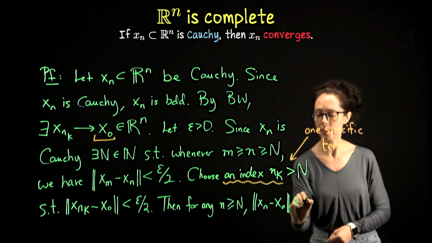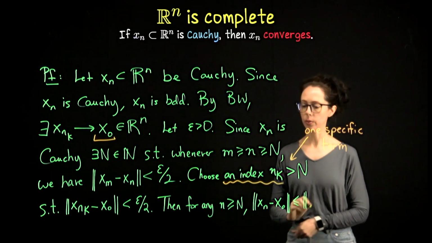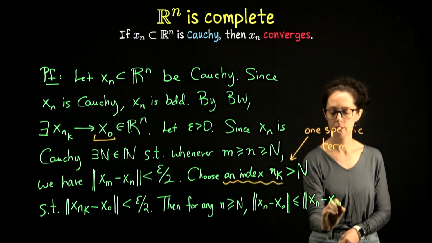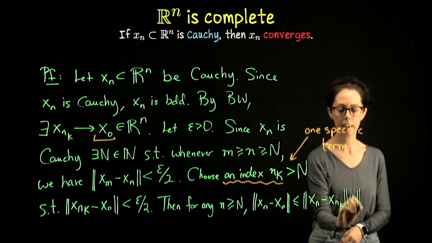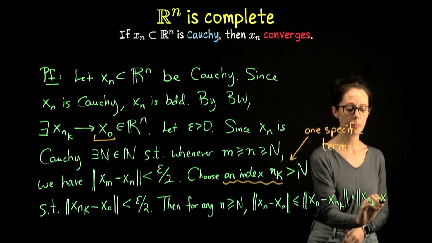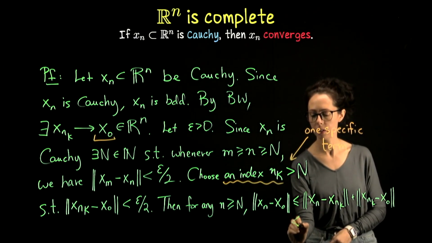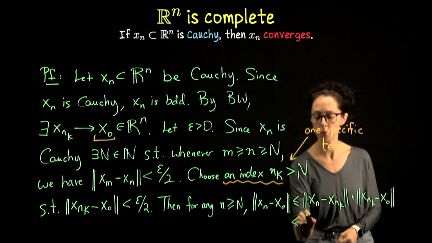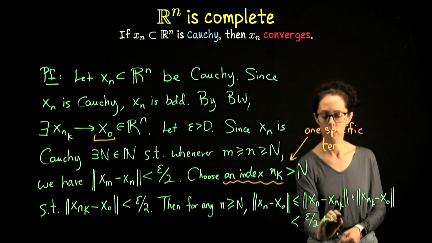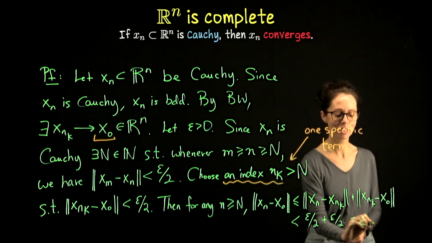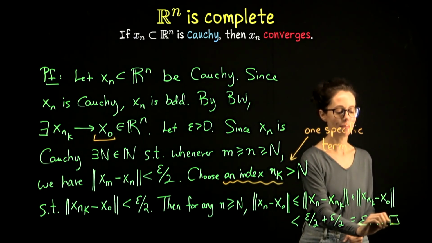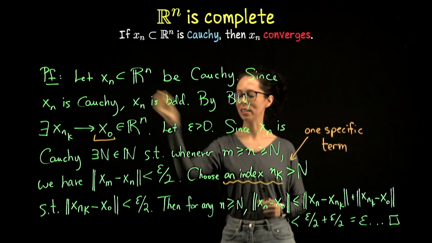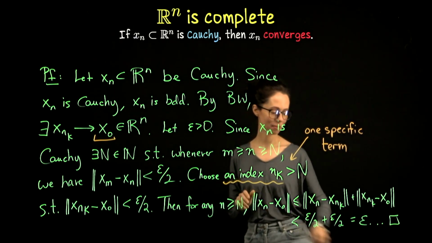Okay, so let's see if I can fit this on here. This is going to be less than or equal to comparing xn to xnk, and then also comparing xnk to the limit. Let me drop down here. Each of these is less than epsilon over 2. That's how we chose our threshold. Sorry to squeeze this in here like this. If you have room, write one more sentence, which is, therefore, xn converges to x naught.